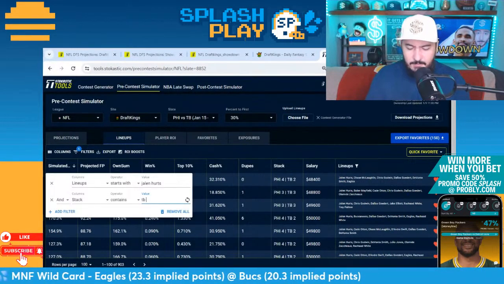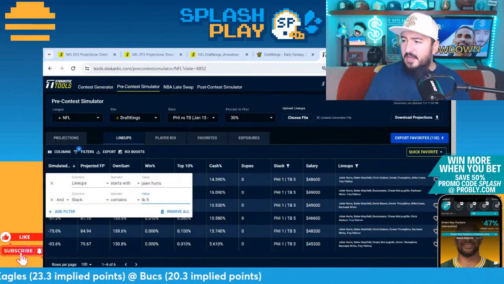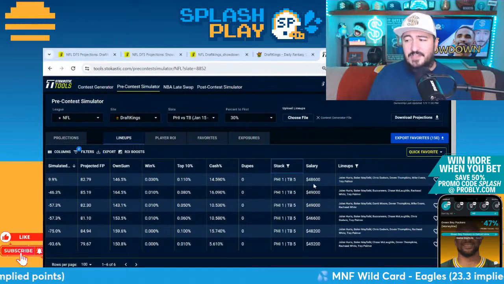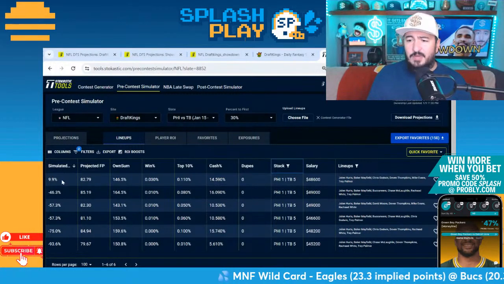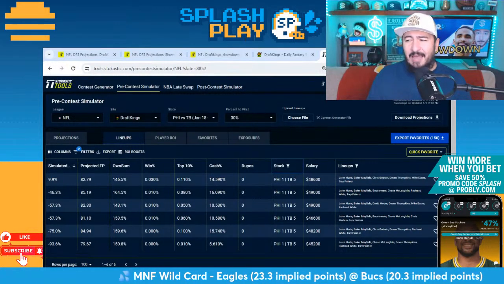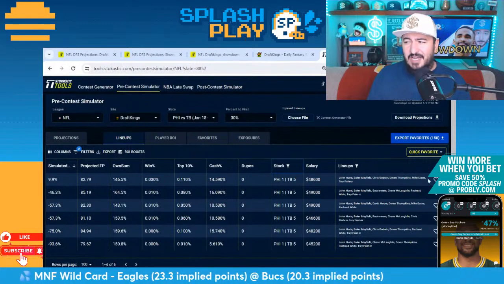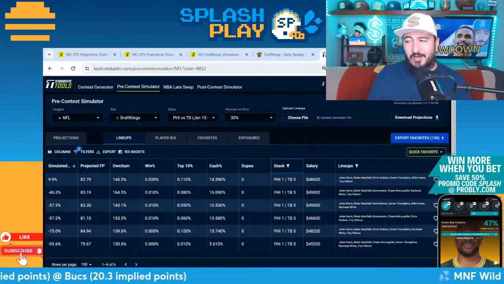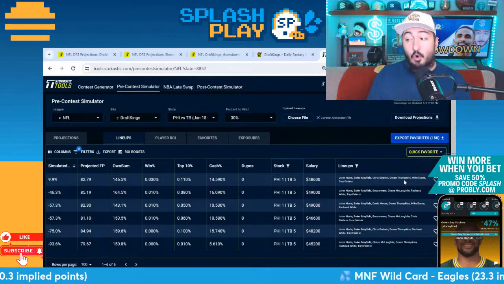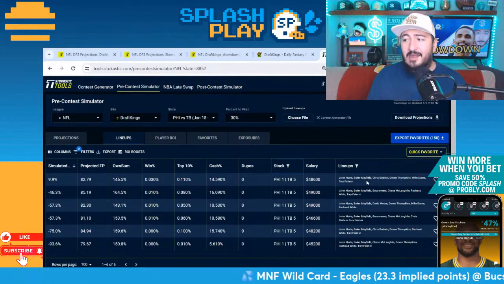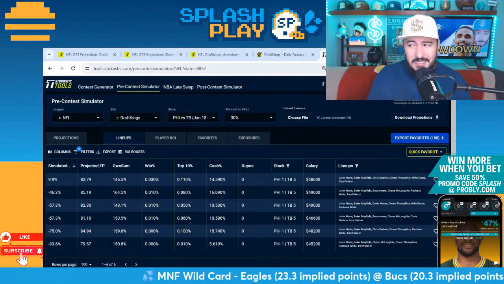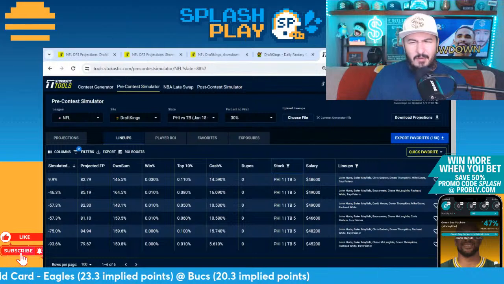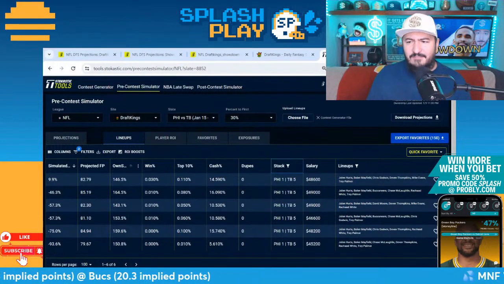And then let's put in a Tampa Bay 5-man. Wow, so they're not building a lot of Jalen Hurts captains with the Tampa Bay 5-man. I love this one. So we got a 10% ROI on Jalen Hurts, captain, Baker Mayfield, Chris Godwin, Devin Tompkins, Mike Evans, Trey Palmer. So we're saying that Baker creates enough pass game production for 4 receivers, which is a little bit thin. But Jalen Hurts, obviously being the captain here, is kind of the main thing. I think that works. I think that's the kind of build. I don't know why there's only 6 of them, but a Hurts captain with $5 would look pretty good.